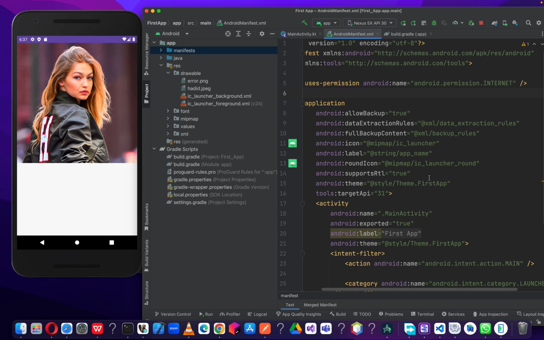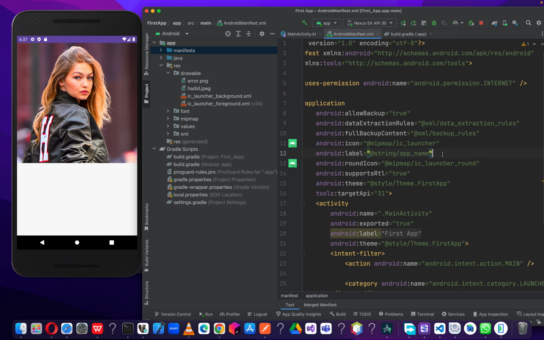So the next step is to allow the traffic, okay, because if you enable it on the lower devices, it will work. I mean Android version 9 and below, but Android version 10 upwards, that's where some certain configuration needs to be done.